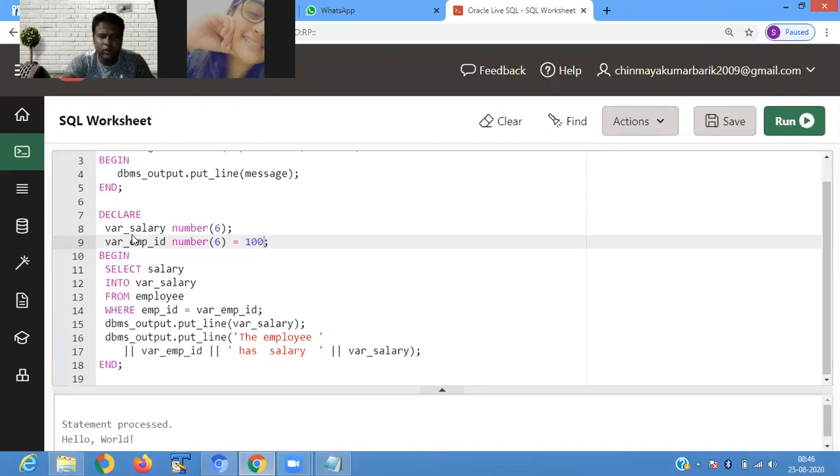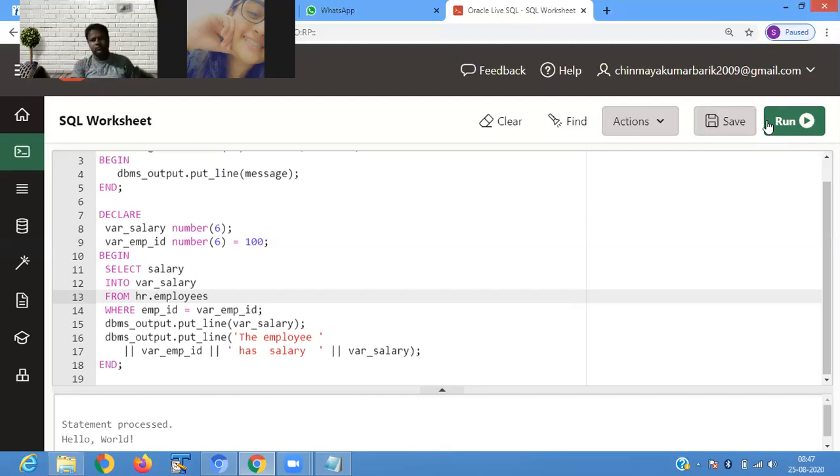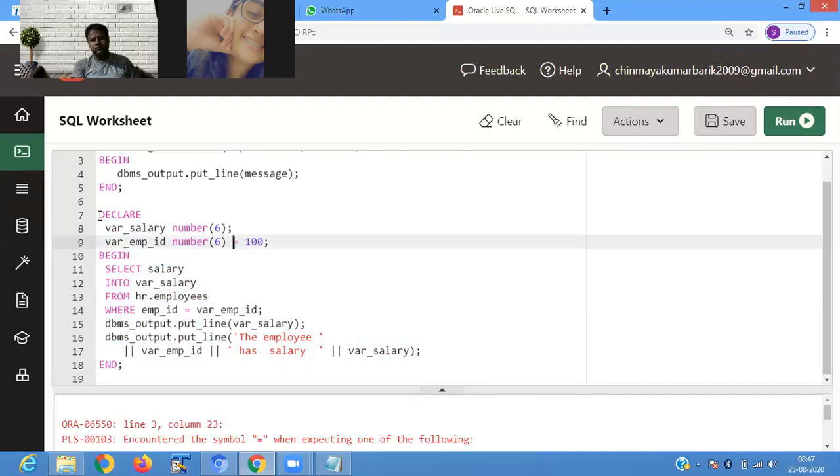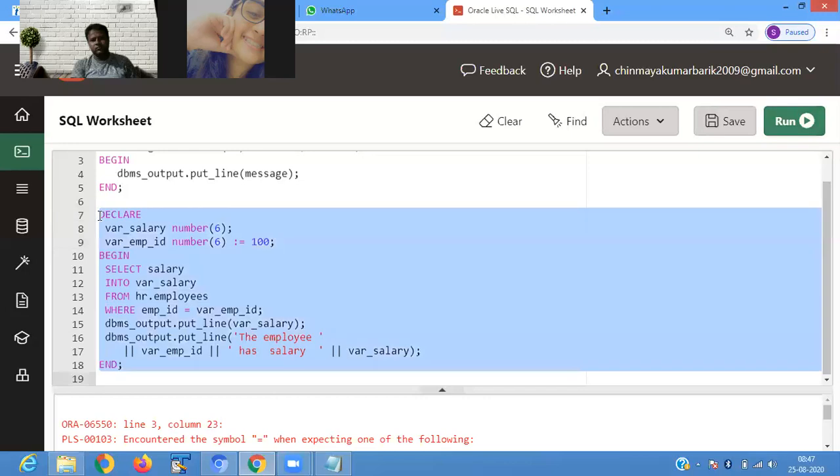Select salary from the HR.employees table into the variable salary, where employee ID equals 100. We are defining the variable as a number, because we know the salary that will come in, in line number 8.